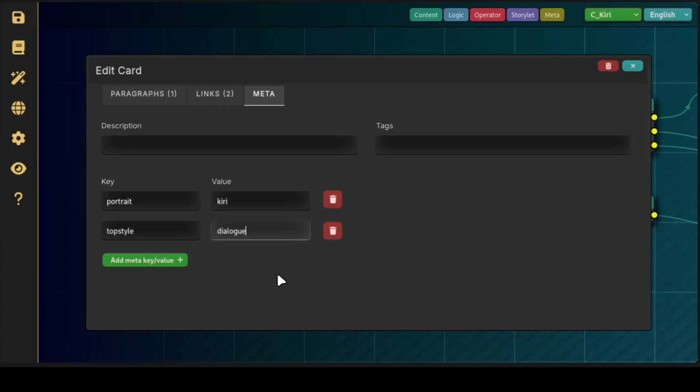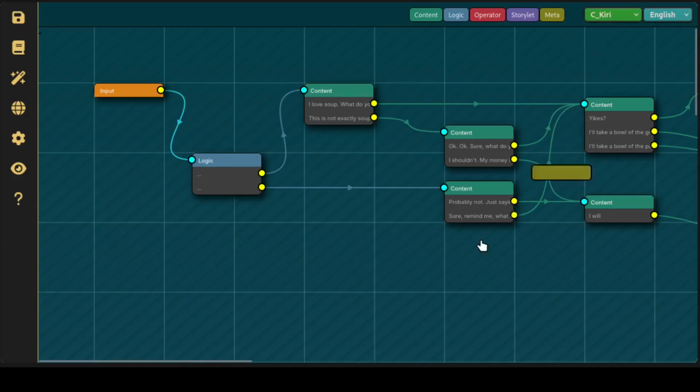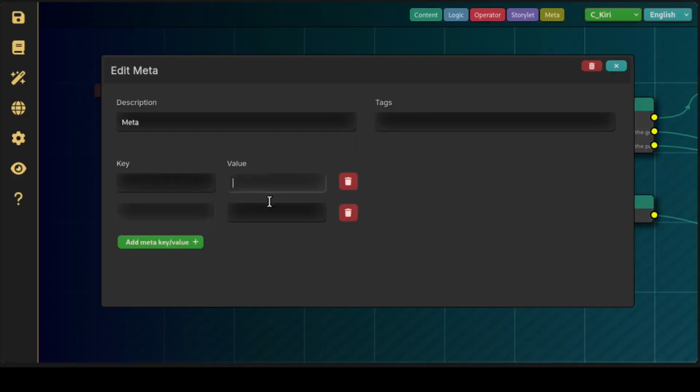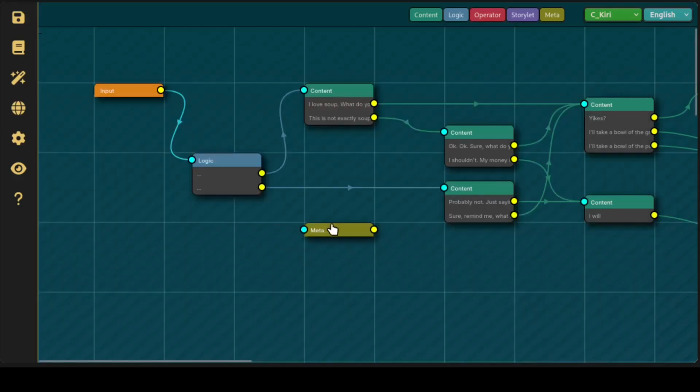And yeah, that's meta. So this can be done in the content node itself, or if you just want to organize it separately, you can do a meta node, which, again, it's the same thing, it's just separate and there's no content here at all.